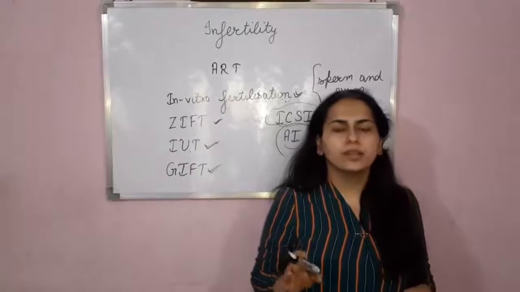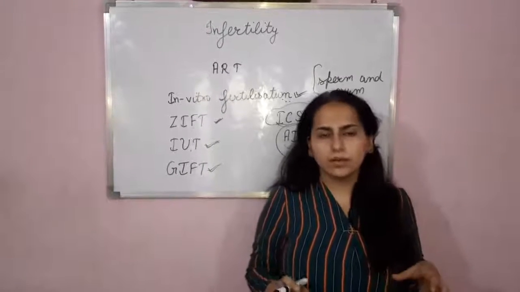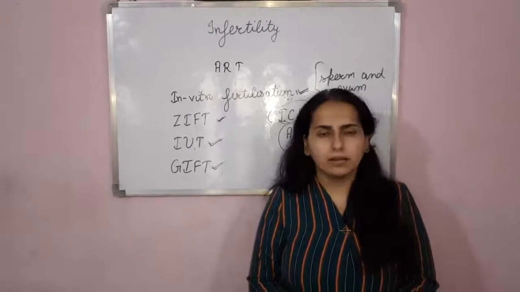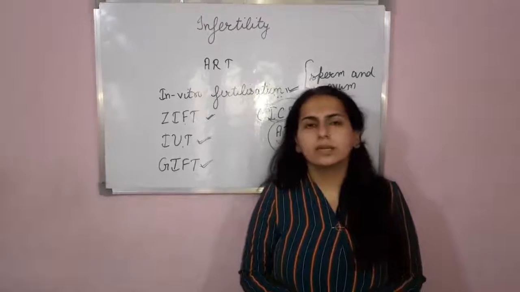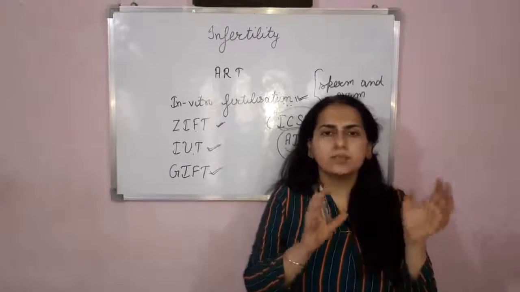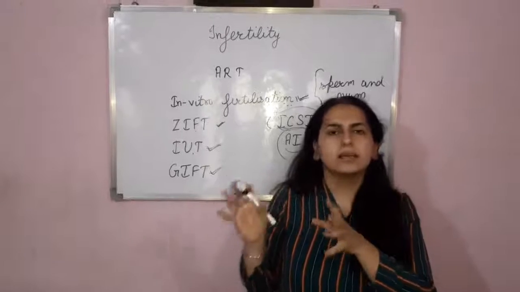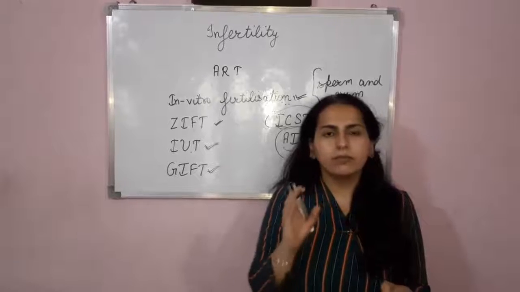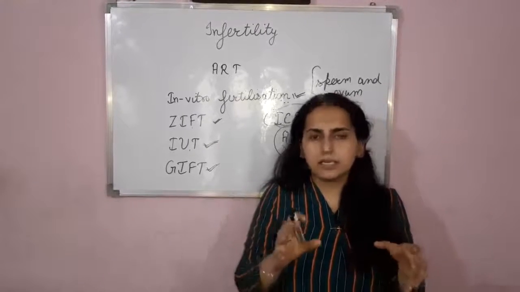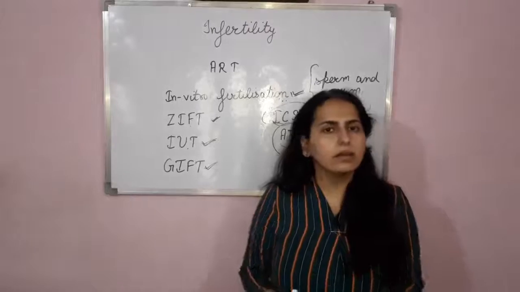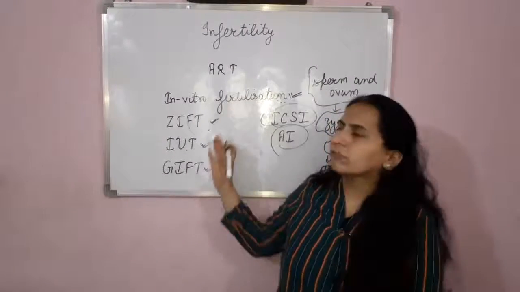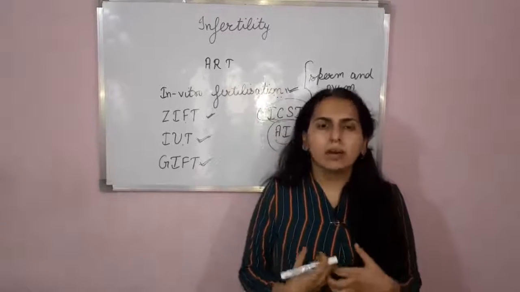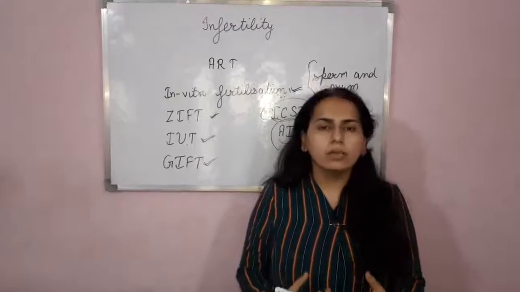As I told you, in artificial insemination, the sperms are injected artificially in the body of the female partner either through the vagina or directly in the uterus. If the sperms are injected into the uterus, okay, then this is known as intrauterine insemination, that is insemination that is being done directly in the uterus. Okay, so these are the different assisted reproductive technologies that can help a couple to have their own child.